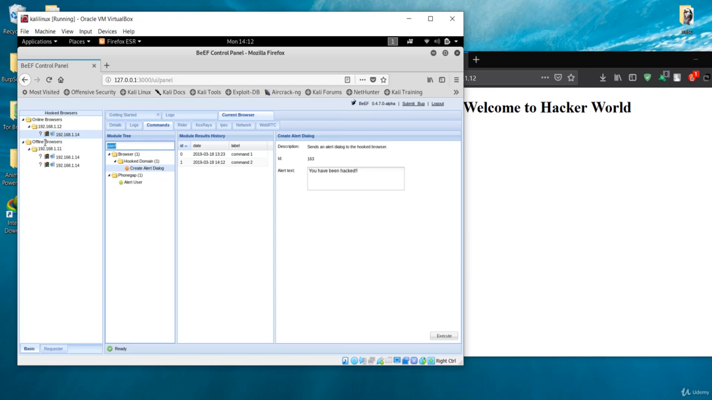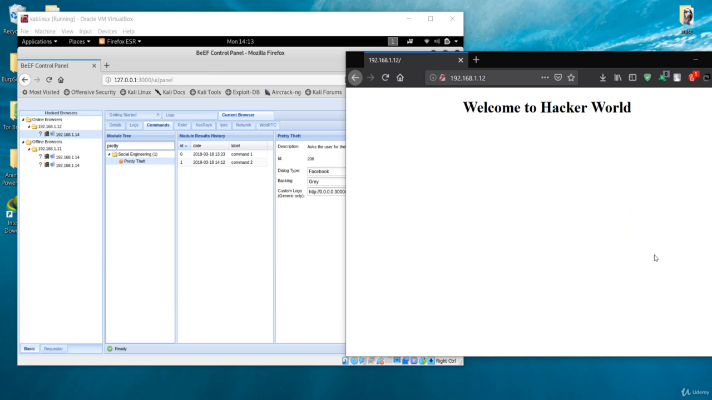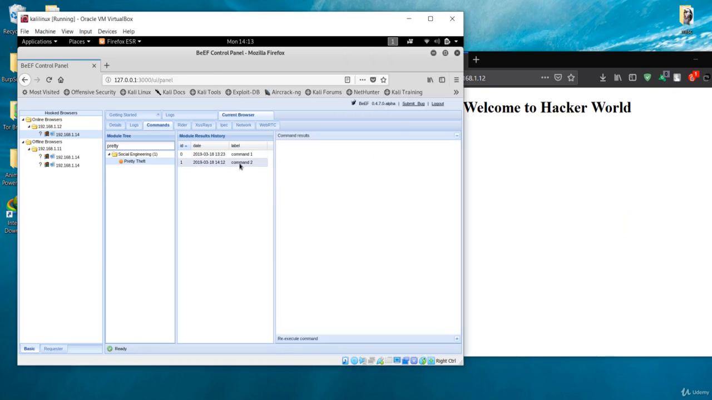Next I'll use Pretty Theft, which is a type of attack specific to a particular social media site. I'll stick with Facebook. Let's execute it. It is going to show the message that the Facebook session has timed out, please re-enter your username and password. If I enter a Gmail address, say @gmail.com, and the password 123456, and log in over here, and now we go to this command, you can see we have captured the Gmail address, and you can also see the password right here.